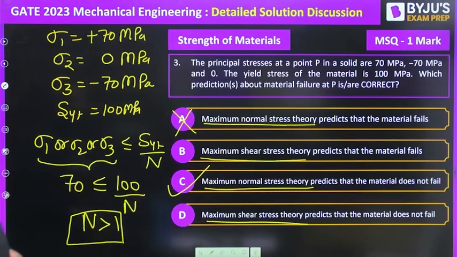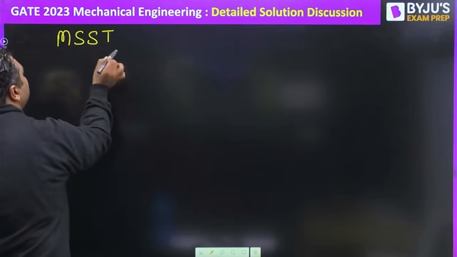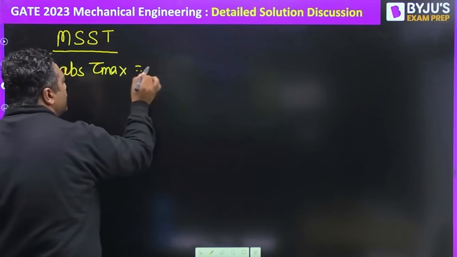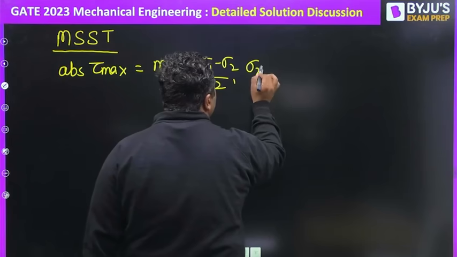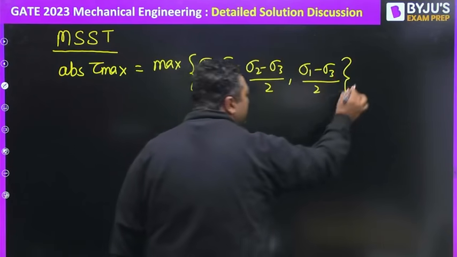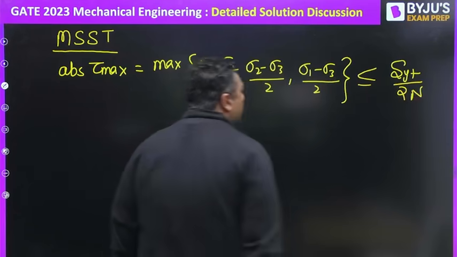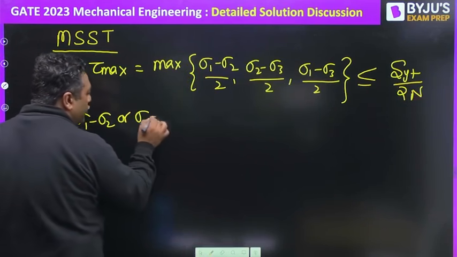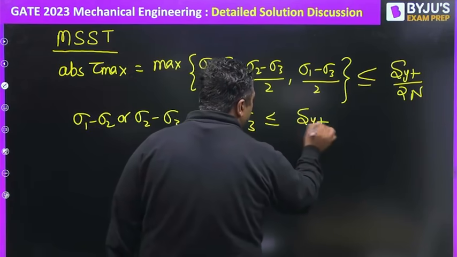Now we will move further to MSST. MSST says the absolute value of tau max, which is the maximum of sigma 1 minus sigma 2 by 2, sigma 2 minus sigma 3 by 2, and sigma 1 minus sigma 3 by 2, whatever is the maximum, is less than or equal to SYT by 2N. You can also directly write sigma 1 minus sigma 2, or sigma 2 minus sigma 3, or sigma 1 minus sigma 3, less than or equal to SYT upon N.